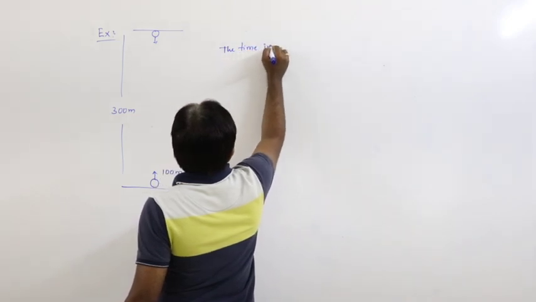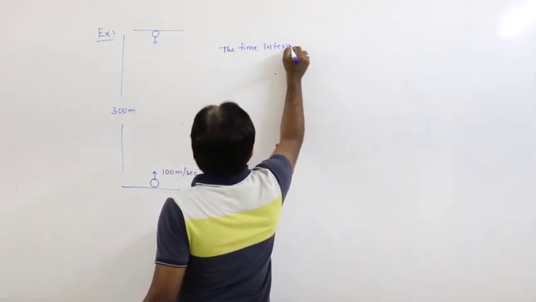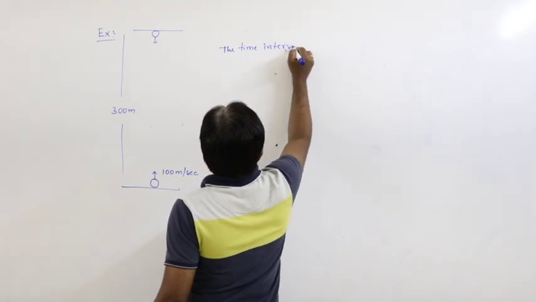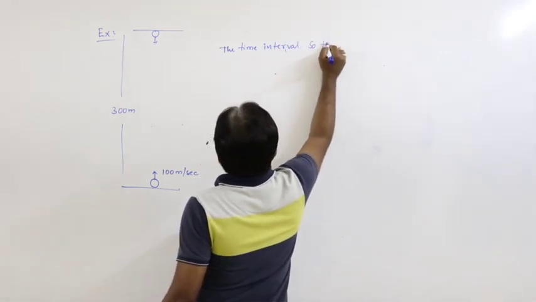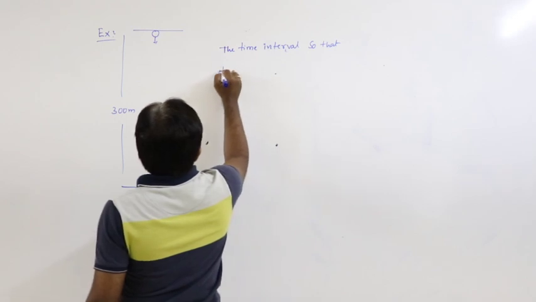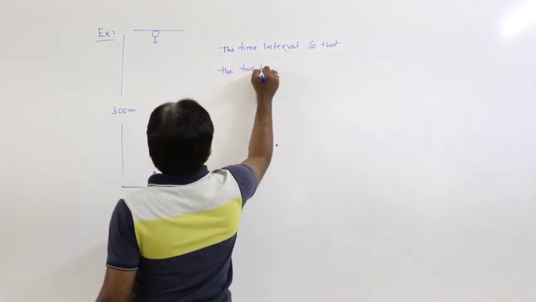The time interval so that the two bodies will meet.